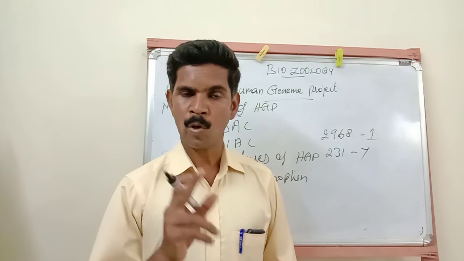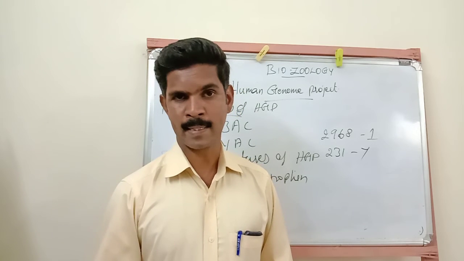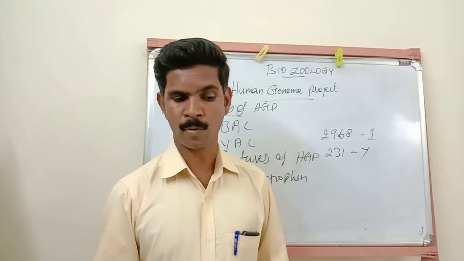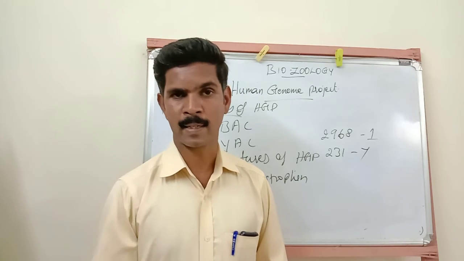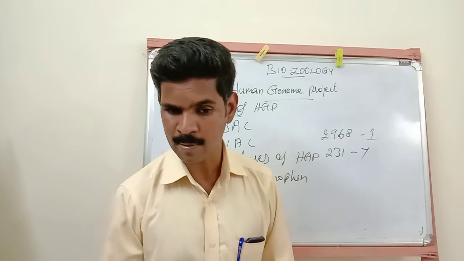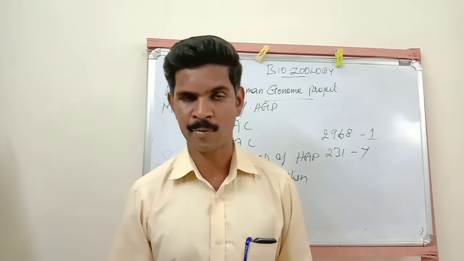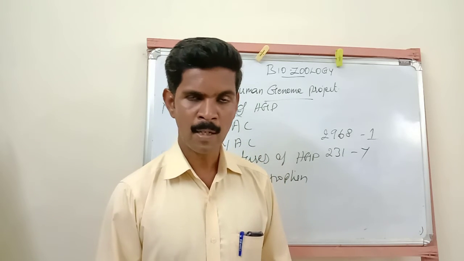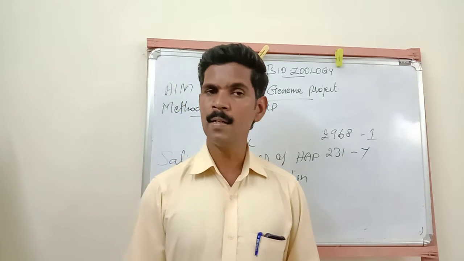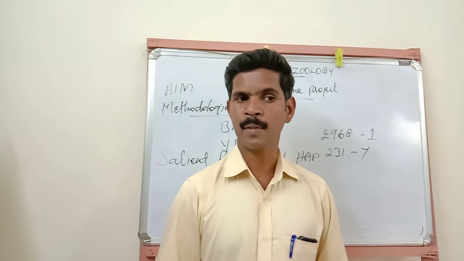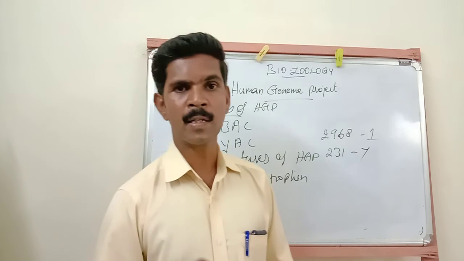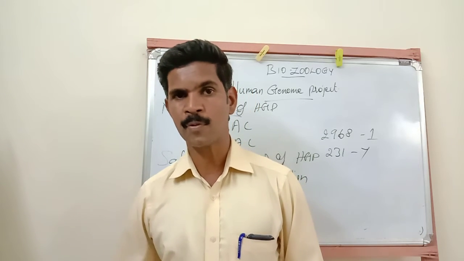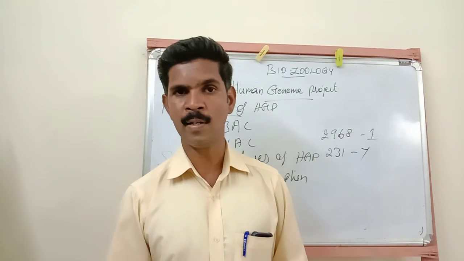In these locations, single base pair differences occur. Here the single base pair difference is called single nucleotide polymorphism. The single nucleotide polymorphism is used to identify the locations of the chromosomes which are responsible for diseases.